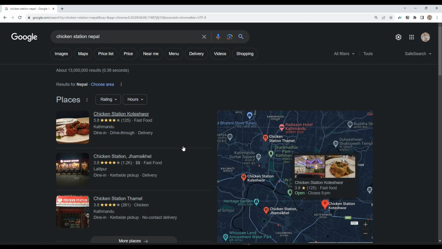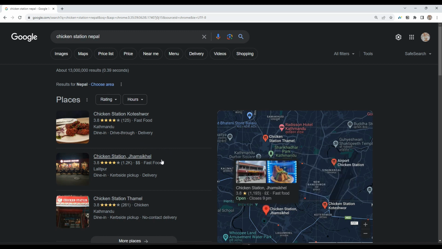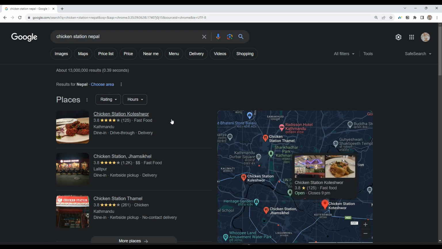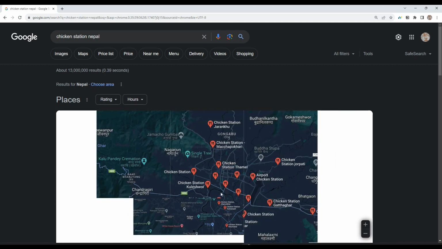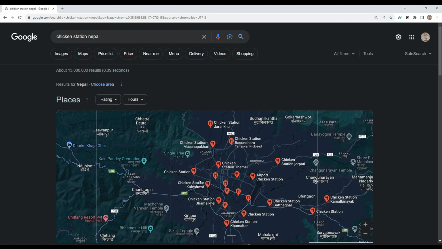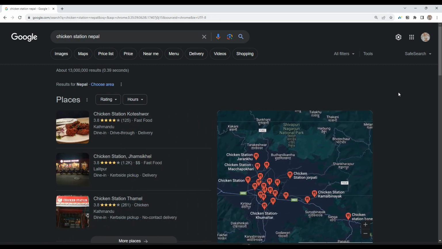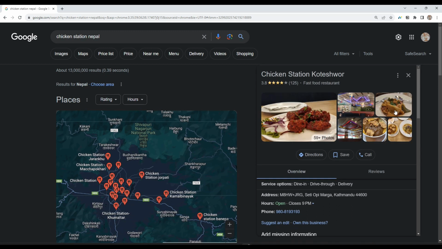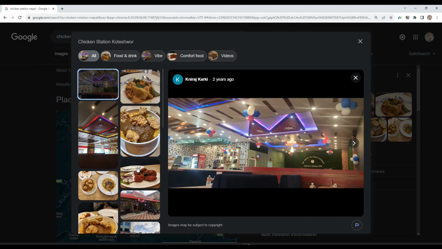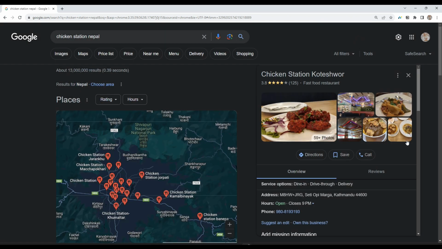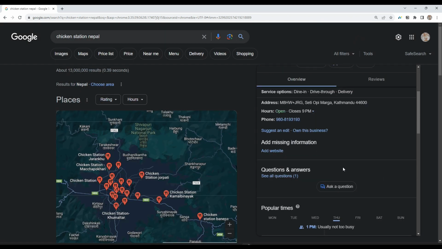Chicken Station has not provided me any kind of money for the promotion. I'm just using it for the sake of example. So here you can find a lot of information. You can find the address of that company, right? You can also look at various photos to verify whether this company actually exists or not, whether this company is a sale company or not. You have a lot of information.